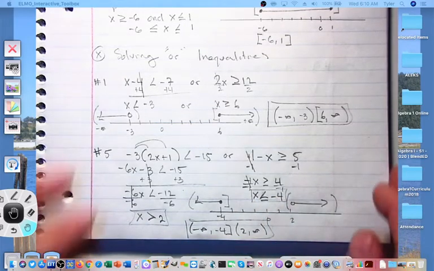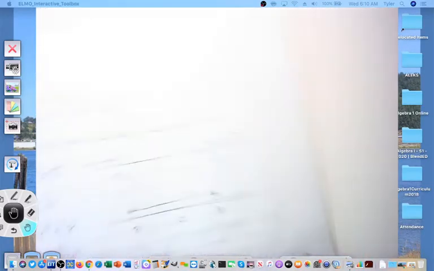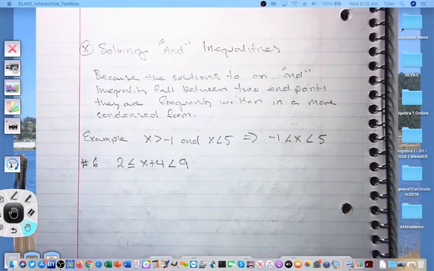Let's turn the page, and I believe that we're going to start taking a look at AND inequalities. So I've got just a couple examples of these. Remember, the AND inequalities should be ones that end up graphing with the arrows facing towards each other. It says, because the solutions to an AND inequality fall between two endpoints, they're frequently written in a more condensed form. So it's AND inequalities that tend to be written as one large inequality, as you see here.